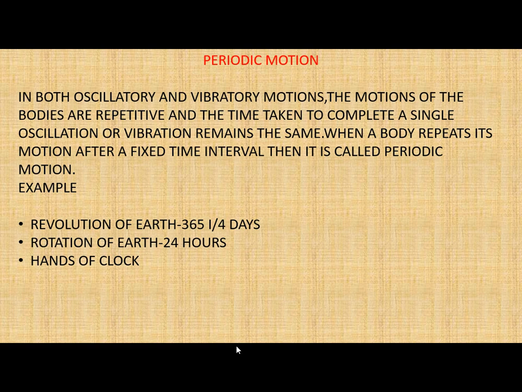So the first one is periodic motion. So first let us read out the definition. First let us try to understand the definition of periodic motion.